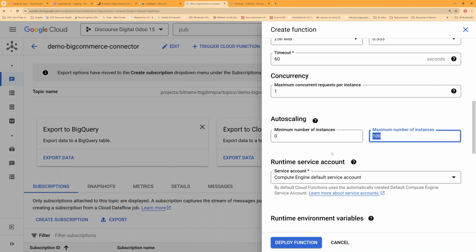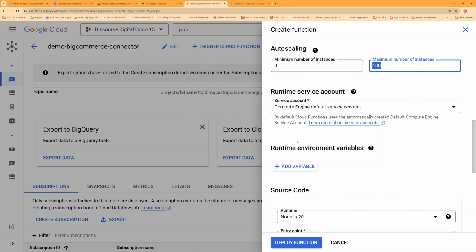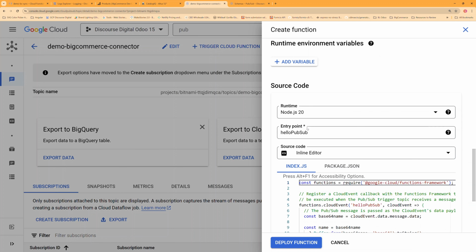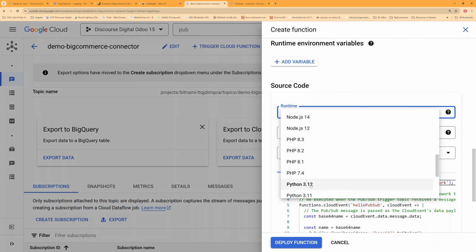This greatly speeds up ingestion of the data into BigCommerce, but you will likely come up against your API limits, which we have not worked into the code or into this tutorial. If you have a regular Pro account, you may come up against the insertion API limits, which I believe at the time of writing are 50,000 per day, but that might have changed on the different levels of accounts inside BigCommerce. So we're going to leave this the same. We're going to go back here and go back to Python